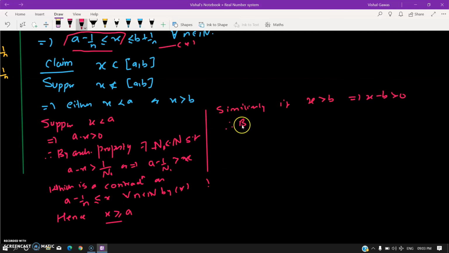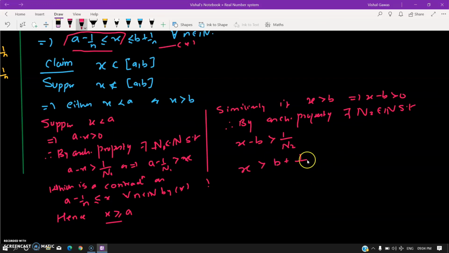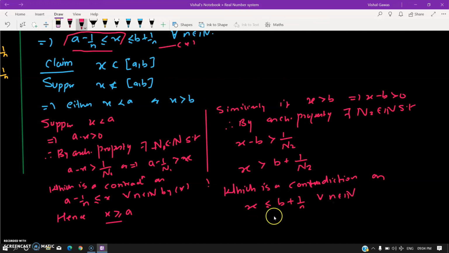Therefore, by again applying Archimedean property, there exists n2 in N such that x minus b would be bigger than 1 by n2, or x would be bigger than b plus 1 by n2, which is again a contradiction, as x is less than or equal to b plus 1 by n for every n in N, by star, the second part.